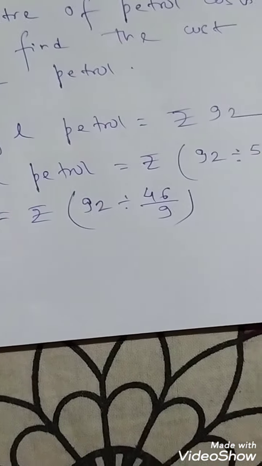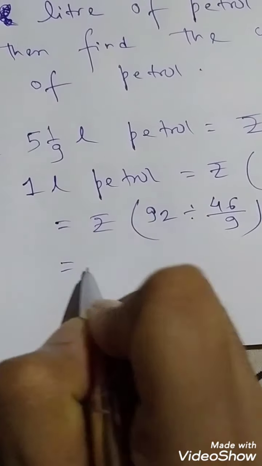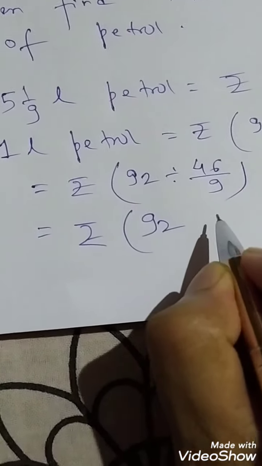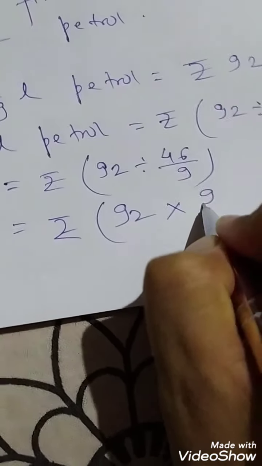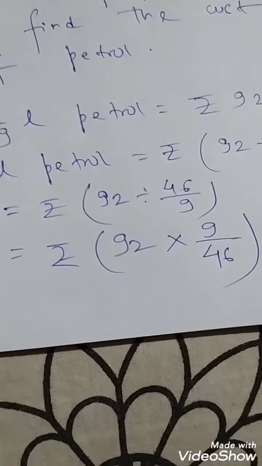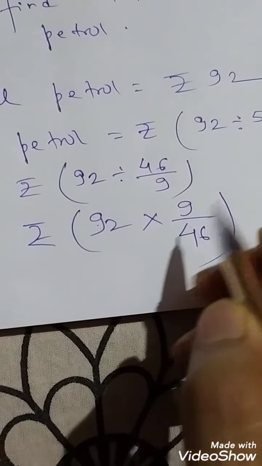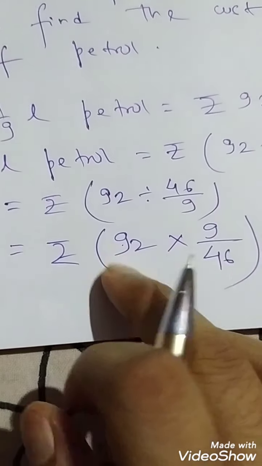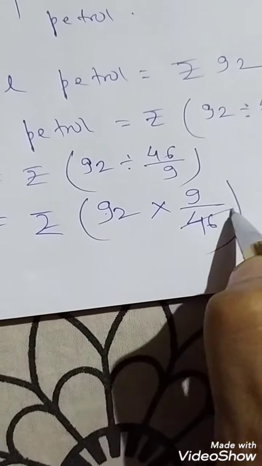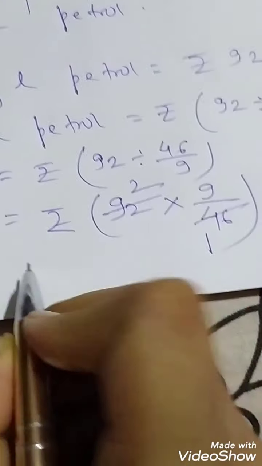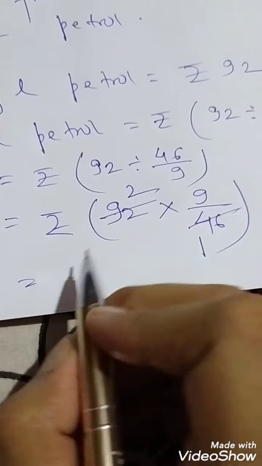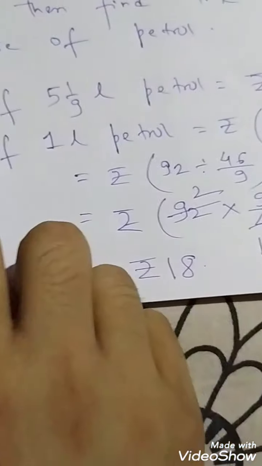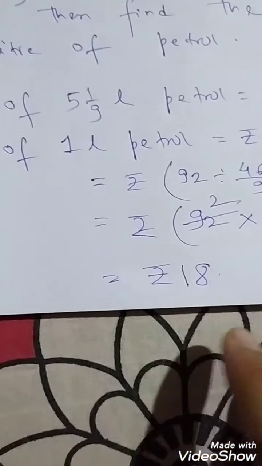So again we will do this: rupees 92 into 9 by 46. Now 46 and 92: 46 2s are 92. You can directly cancel. 46 1s are 46, 46 2s are 92. And if you multiply, 9 2s are 18. Rupees 18. So the cost of 1 liter petrol is rupees 18.